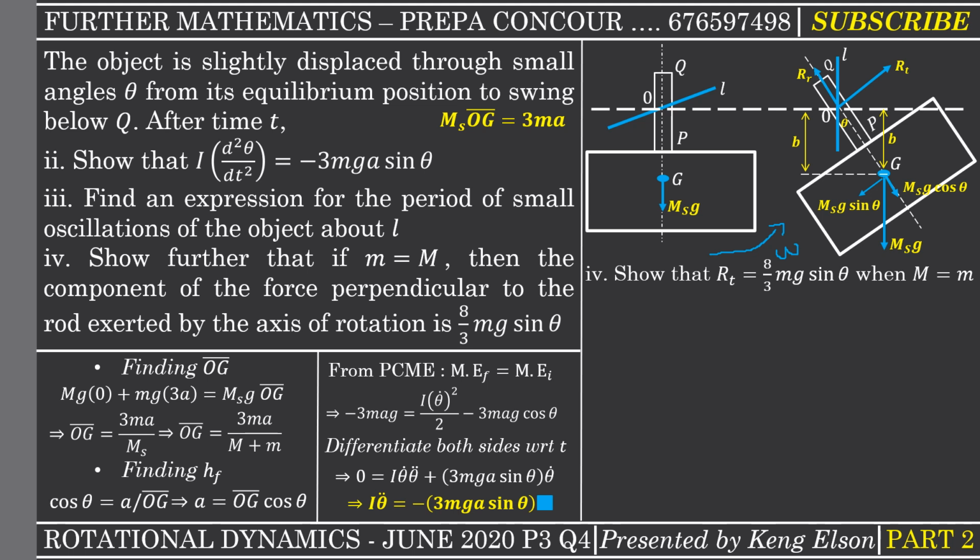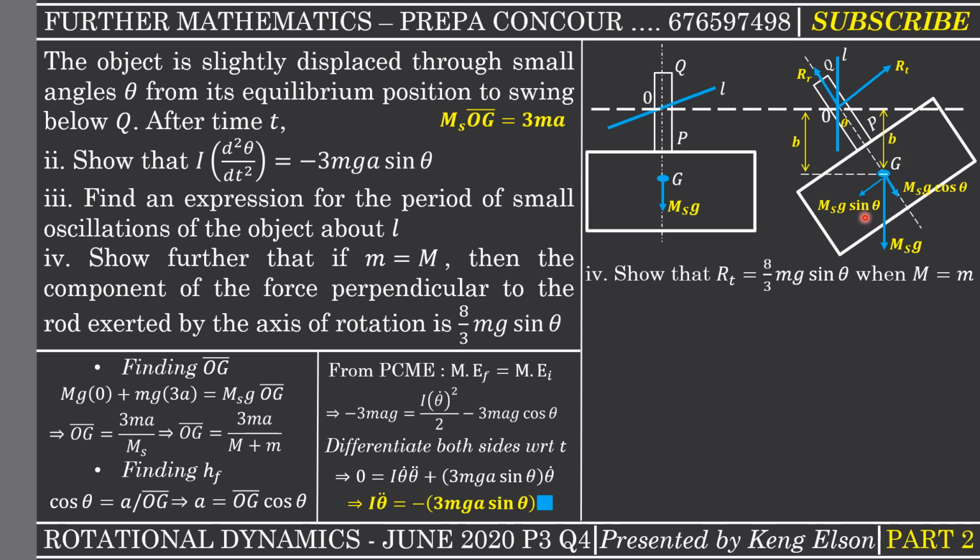Okay, so we need to basically apply Newton's second law of motion along this axis. That's what we have to do. If you apply Newton's second law of motion along that axis, you realize that since the body is moving in this direction, that is the direction of theta increasing, then the transverse component of the acceleration is in that direction.